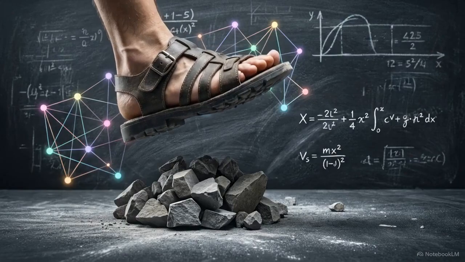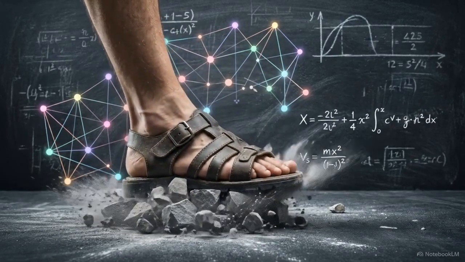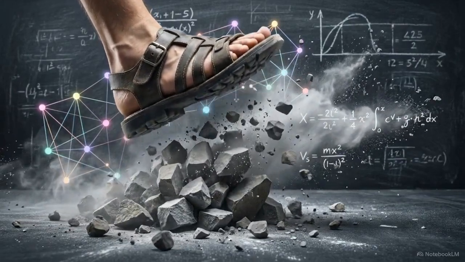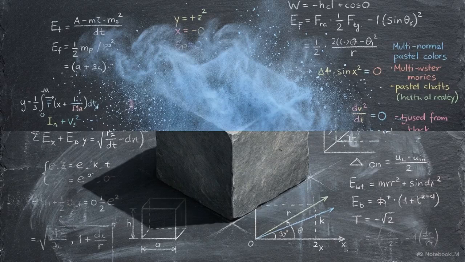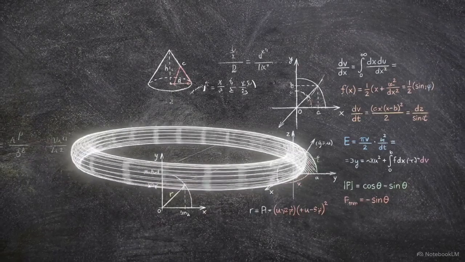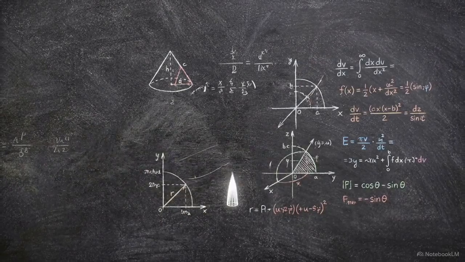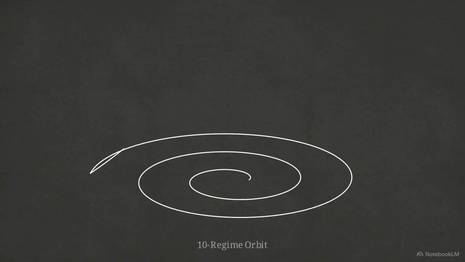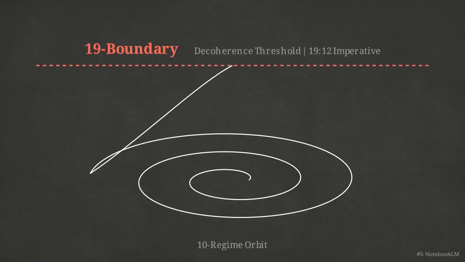The self, the nafs, only takes shape through this exact sequence of action in physical space. It requires the friction of consequence to exist. The 9 regime holds the potential, but the 10 regime is the inescapable collapse of that potential into a physical coordinate. As the state vector reaches the outer edge of its spiral, it forces the sum of both fields. 9 and 10 combine. This triggers the z-axis spike. This is the 19 boundary, the ultimate decoherence threshold.